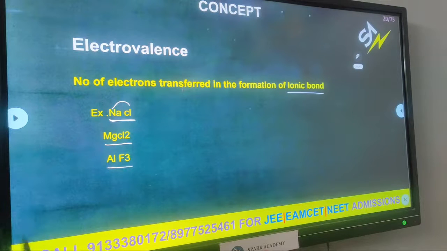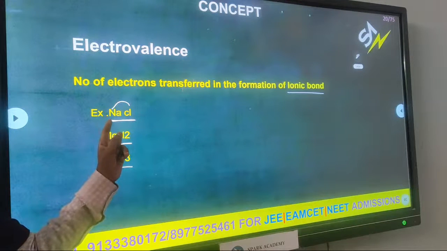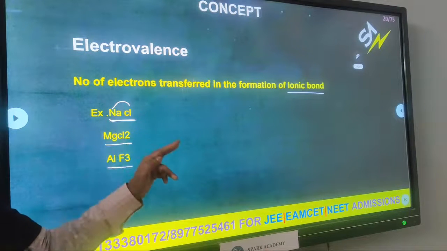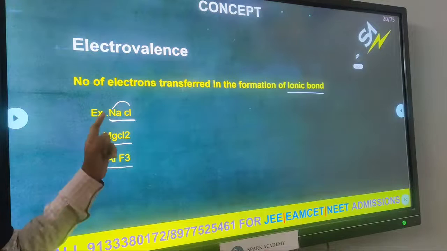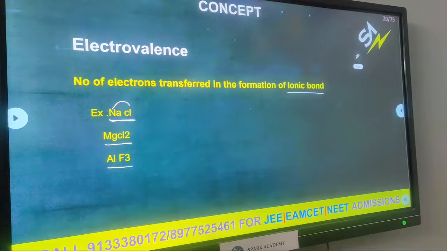Electrovalency only means how many electrons are lost or gained to form the ionic bond. So here sodium electrovalency is 1, chlorine also 1. What about magnesium? 2. Chlorine 1 only. Aluminium 3, but fluorine 1. So it is called electrovalency.